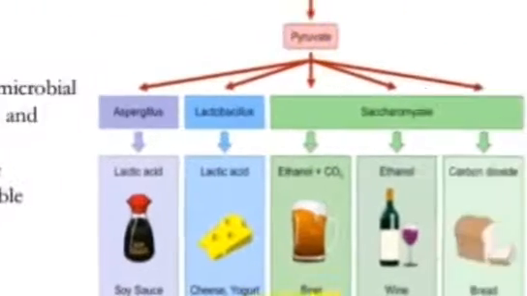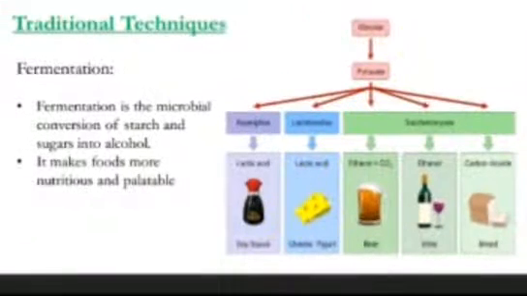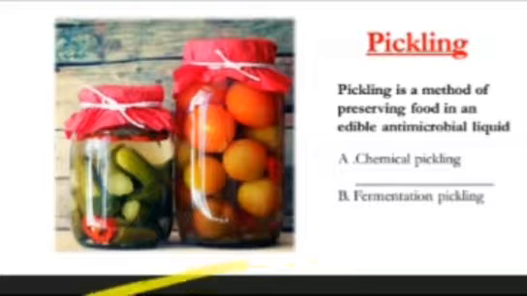You can see in this flow chart, glucose is converted to pyruvate, then we add microorganisms such as Saccharomyces, Lactobacillus, Aspergillus. Then we get foods like bread, wine, beer, cheese and soy sauce. This is the first method in the traditional technique.